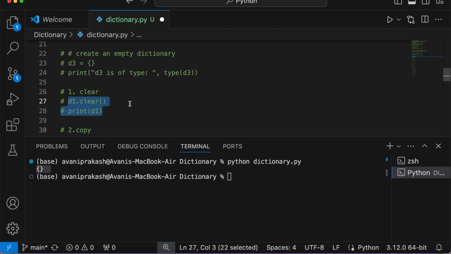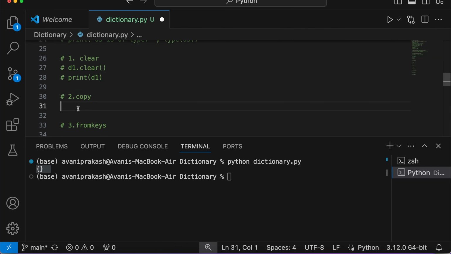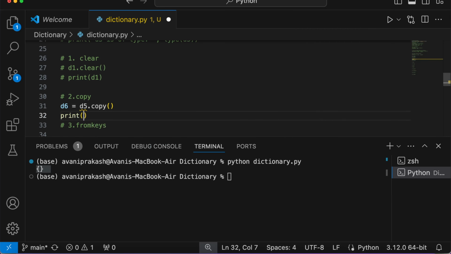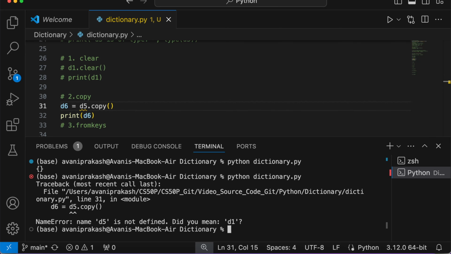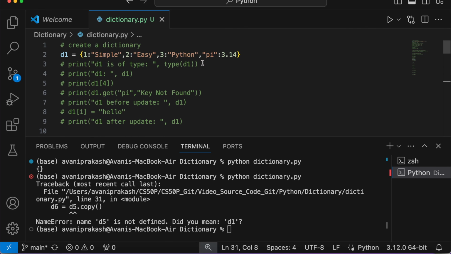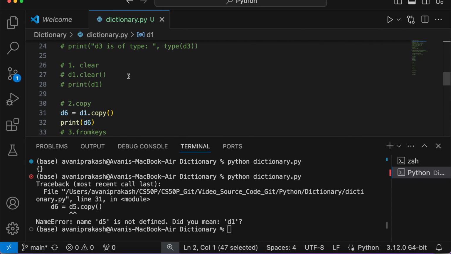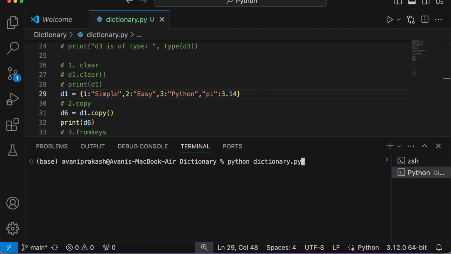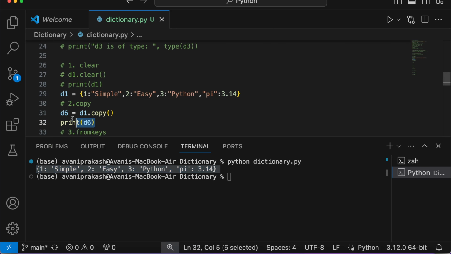Make a comment. Copy. It is going to create a shallow copy. If I say D6 is equal to D5 dot copy and print D6, it is going to give me an exact replica of my dictionary D5. Okay, it should have been D1 we have been dealing with here. So let me copy this whole line from here and bring it down somewhere here so that it is visible to me. Now D6 is same as D1. Let's make everything a comment.